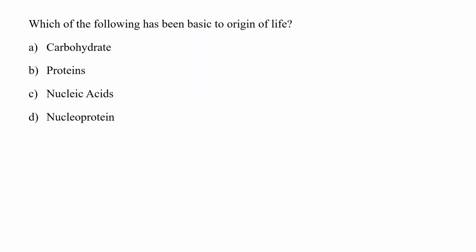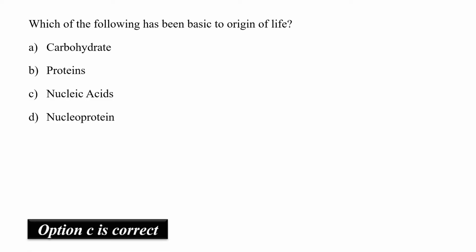Which of the following has been basic to the origin of life? Carbohydrate, proteins, nucleic acids or nucleoproteins? As we know, nucleic acids and proteins are the two basic components to sustain life, especially nucleic acids, because these are the information molecules which are required to build a self-replicating entity, which is absolutely necessary to continue the generation. Hence, option C would be the correct answer.